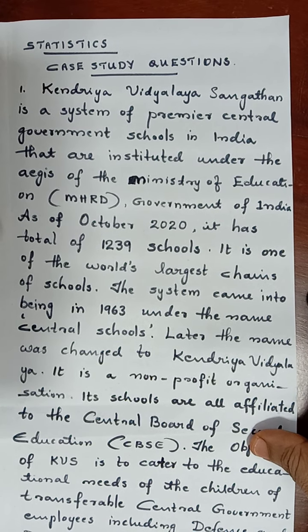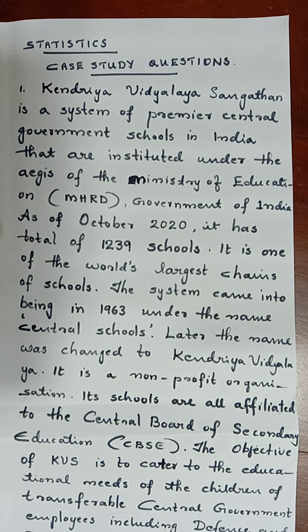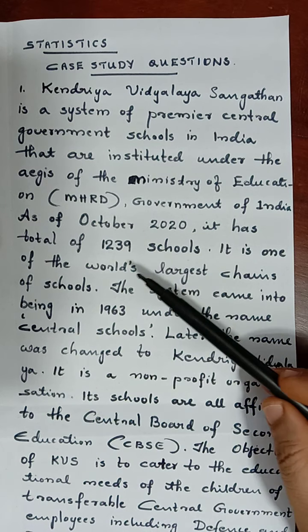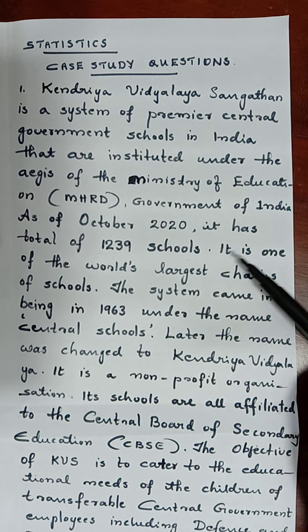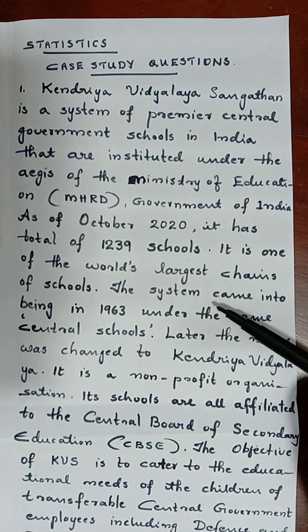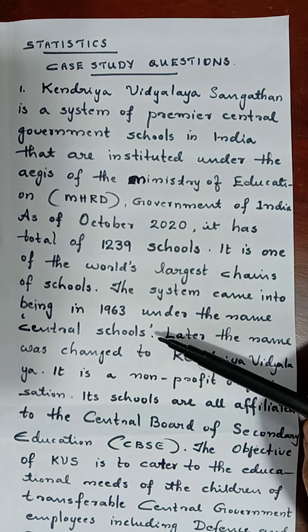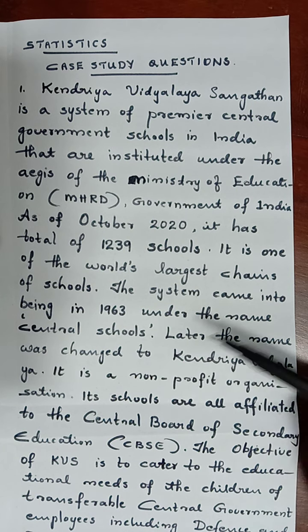See the first question. Kendriya Vidyalaya Sangathan is a system of premier central government schools in India that are instituted under the aegis of the Ministry of Education, MHRD, Government of India. As of October 2020, it has a total of 1,239 schools. It is one of the world's largest chains of schools. The system came into being in 1963 under the name Central Schools.